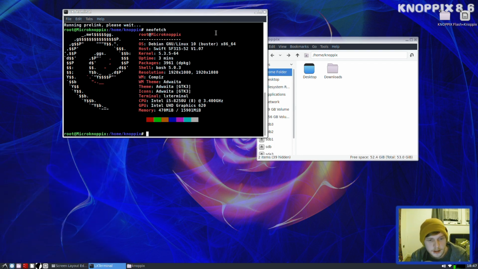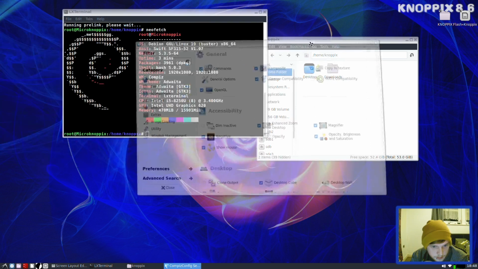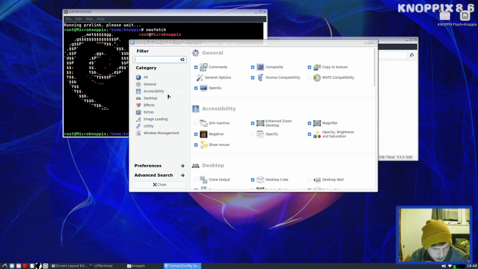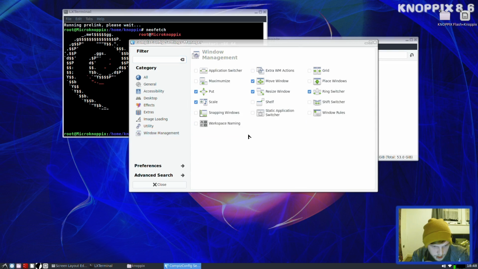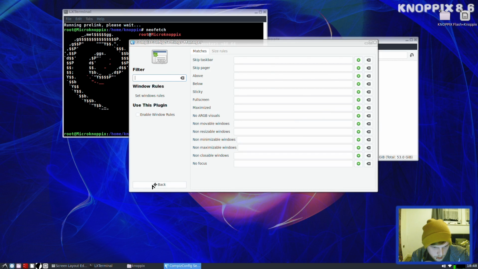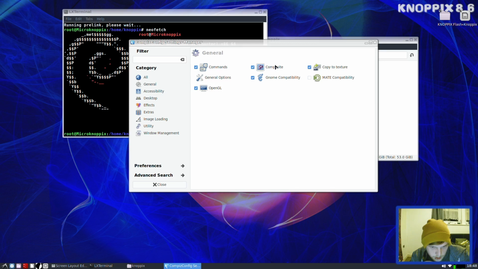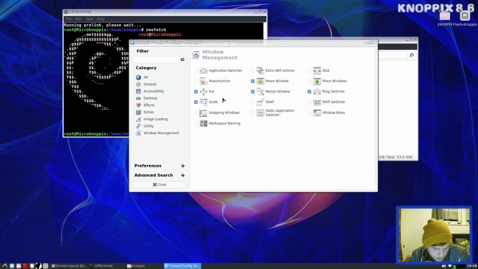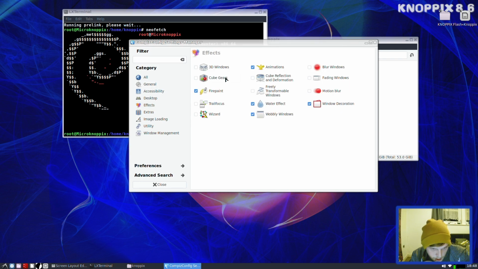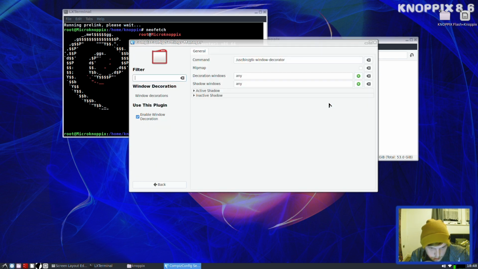Compiz. Let's go into Compiz Settings Manager. I haven't used Compiz in forever. So hopefully Windows effect, like Windows Manager here, will be somewhere. Window Management. Right. Okay. Let's go back. So let's go into General, like Windows decorations or something I'm looking for. Right, let's have a look. Snapping Windows, Windows rules, extra Windows Manager, application switcher, effects, 3D, Windows decoration.